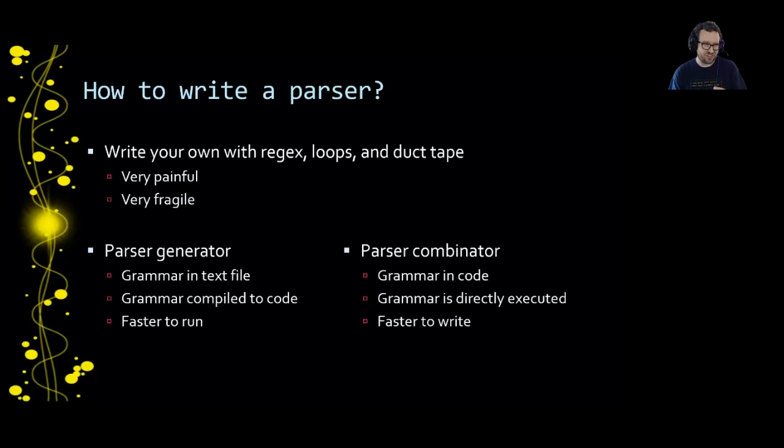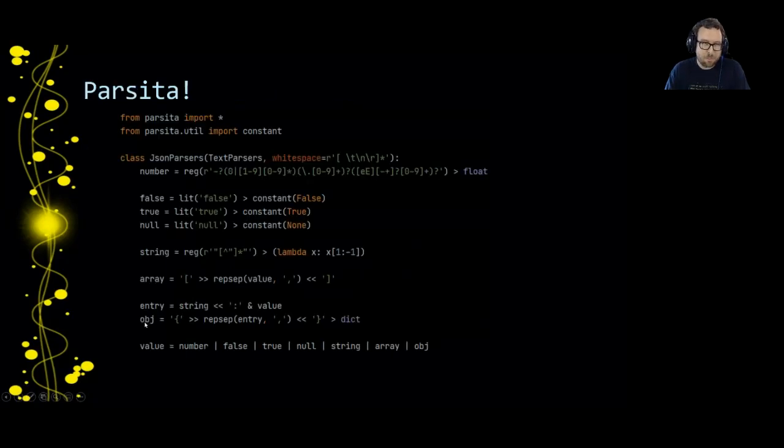You usually just get a parse tree, and then you have to finish parsing the tree manually into your data class or whatever you want out at the end. And the third way is to use a parser combinator library. A parser combinator library lets you write a parser directly in code, in this case, Python code. And good parser combinator libraries take full advantage of the language to try to make the parser code look as much like a proper grammar as possible.